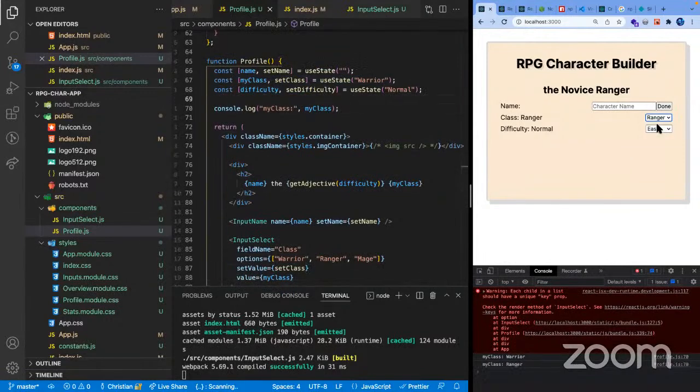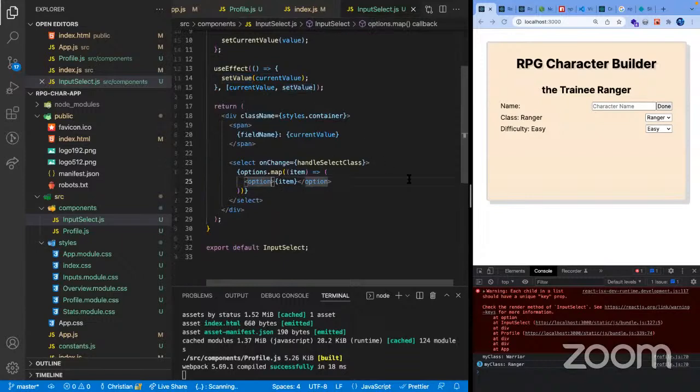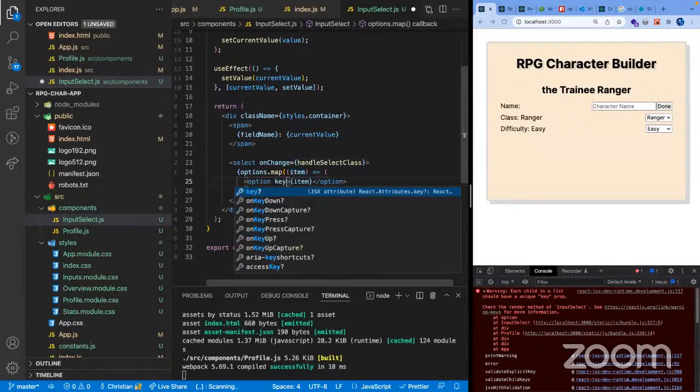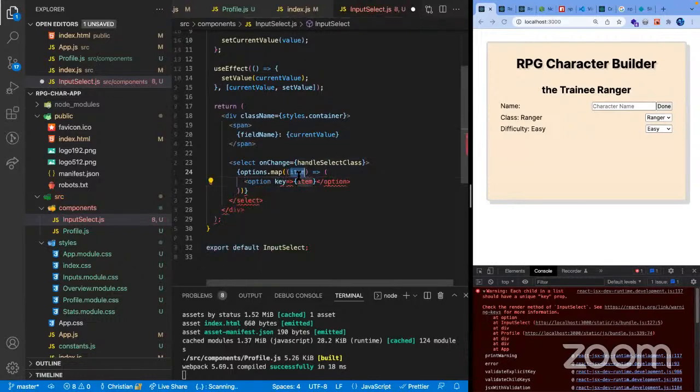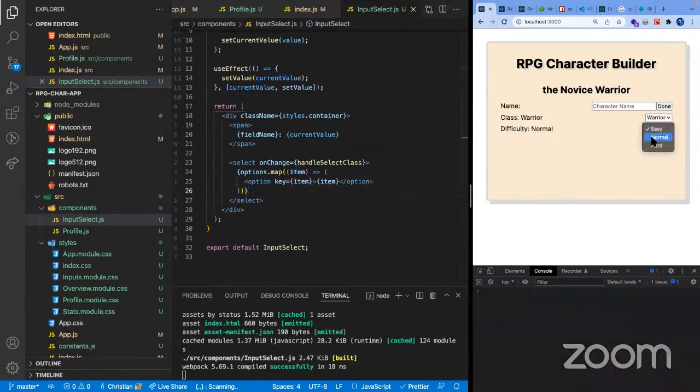So if I click Ranger, go Ranger, and then the easy should go, there we go, that worked. And then I think I forgot to add here a key. This is the error right here. React needs to have a key prop whenever we do a map. This is pretty much to allow React to identify when items here in the list update or get deleted or something new is added, to keep it stable. So I think we should not have the error anymore.